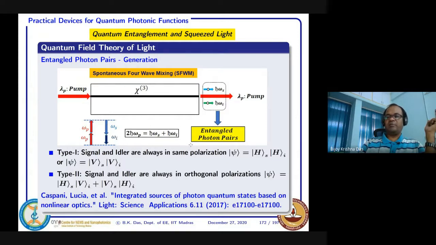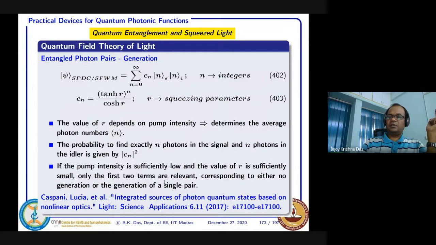If I get time, I will quickly explain how this nonlinearity comes. I think in any classical nonlinear optics book you can find it, but whatever is necessary here, I will try to explain later on. But roughly, we can say that this is based on polarization conservation and momentum conservation. This type of situation can happen, and type 1, type 2 correlation can happen, and we can express these entangled photon pairs in this form.